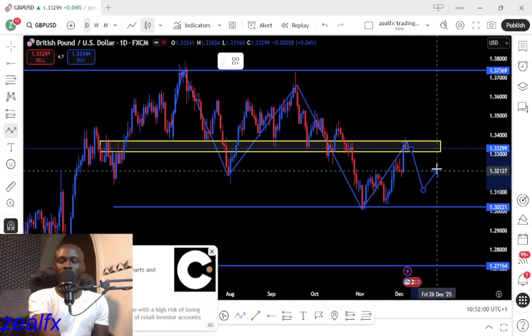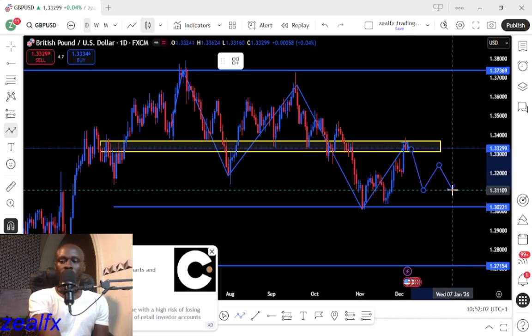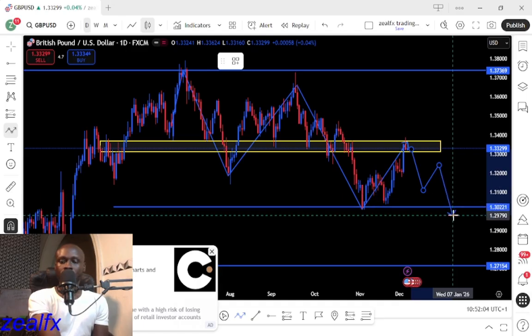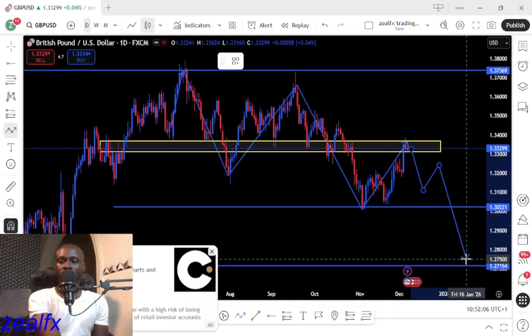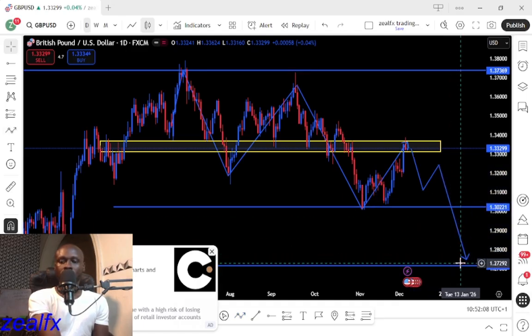Then we expect a retest before we can start looking for a possible selling opportunity for the British pound USD to this next level this coming week.